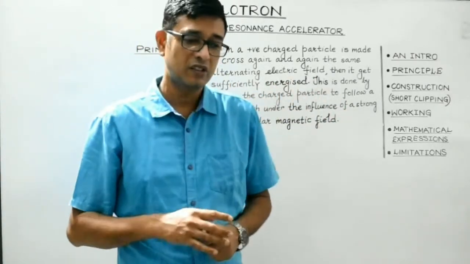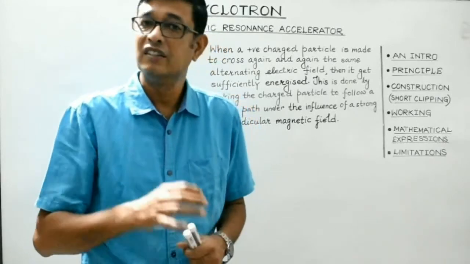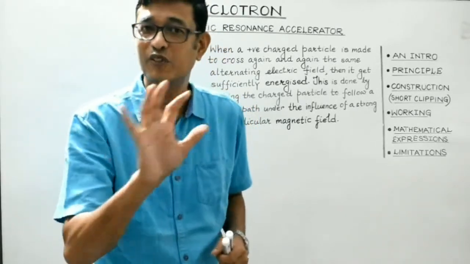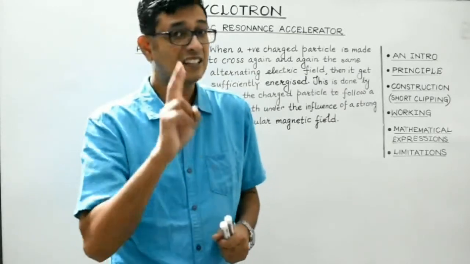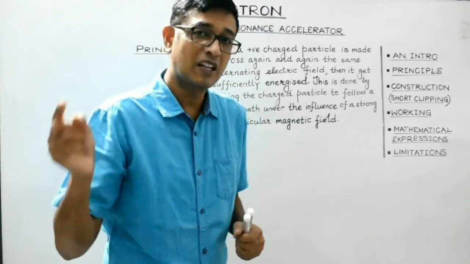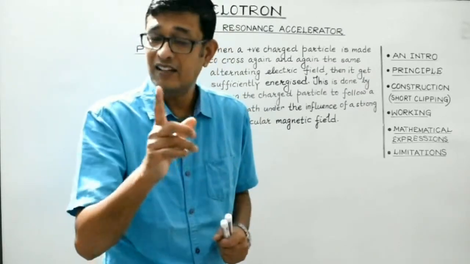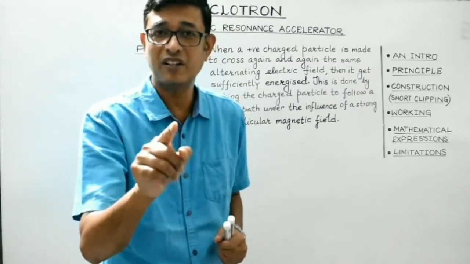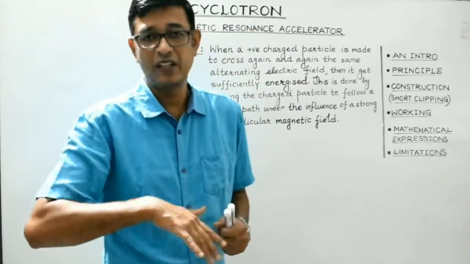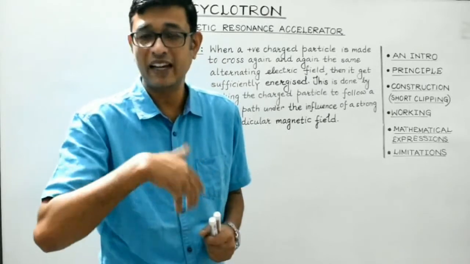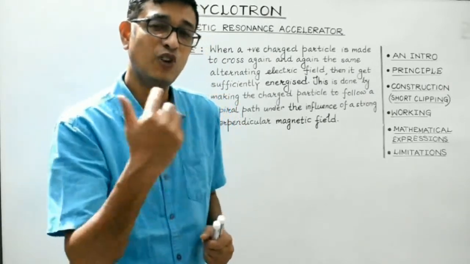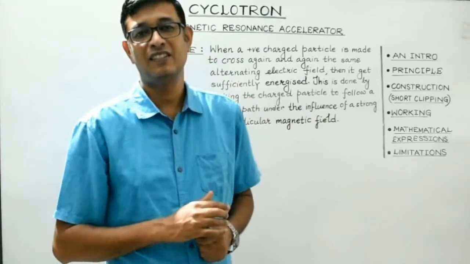First point, students, we are already aware the electric field inside a conductor is always zero. Second, very important point, students, whenever a charged particle is in motion and its direction of motion is perpendicular to the magnetic field, then it will experience a magnetic force, which is the magnetic Lorentz force, which will make the charged particle follow a circular path.